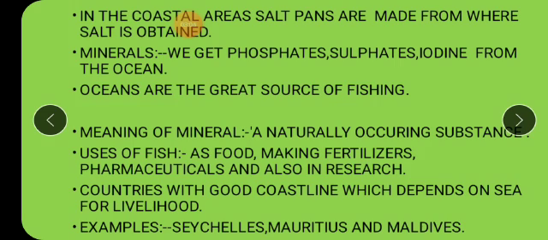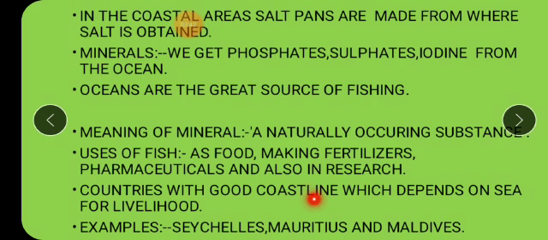What is the meaning of pharmaceuticals? Even in medicines you can use fish. Fishes are used on a large scale in pharmaceuticals. The meaning of pharmaceuticals is medicine. You have heard something about cod liver oil, children. Those capsules increase the resistance of your body. Those cod liver oil capsules come from the fishes only. So fishes can also be used in medicines, and for research purposes, research carried out in various fields, whether medicine or chemical or any other field.